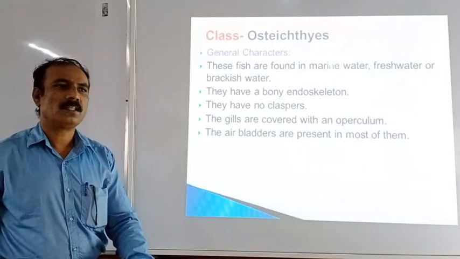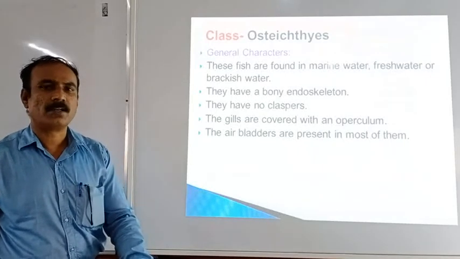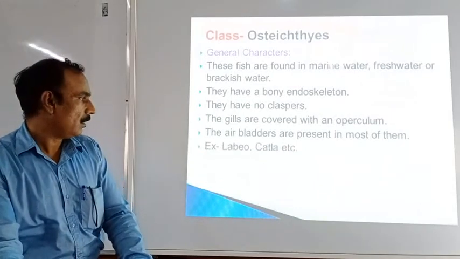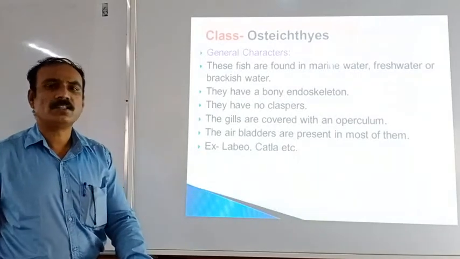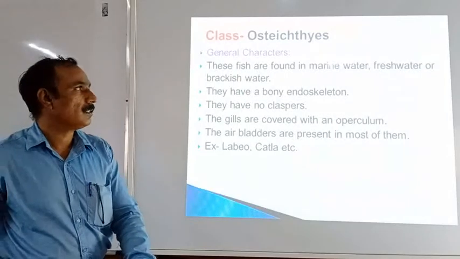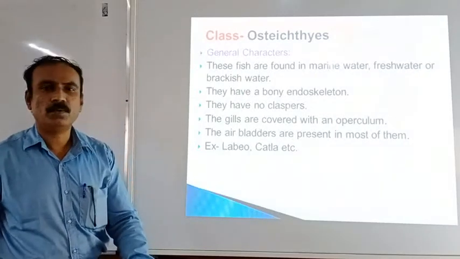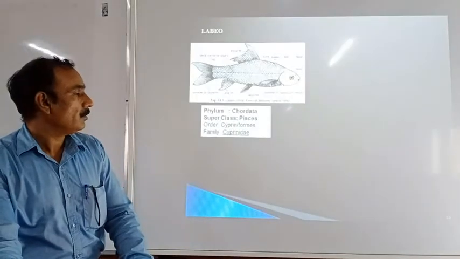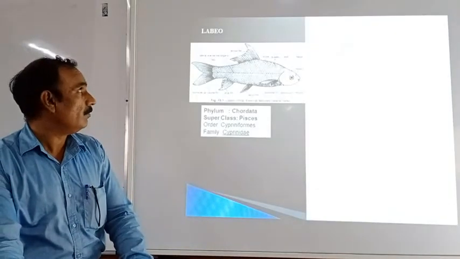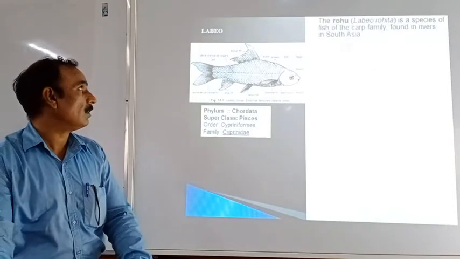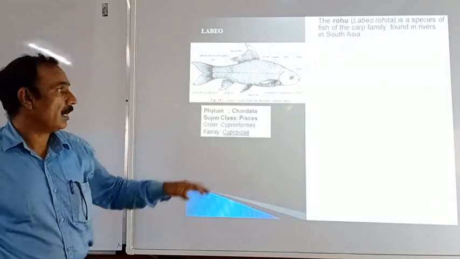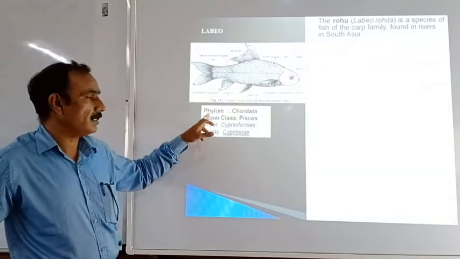Air bladders are additional or accessory respiratory organs, and in most cases these air bladders are present. These are some examples of the class Osteichthyes, that is Labeo, Catla, etc. This is the example of the Osteichthyes, that is Labeo. In this figure you can see the animal, and this is the classification.